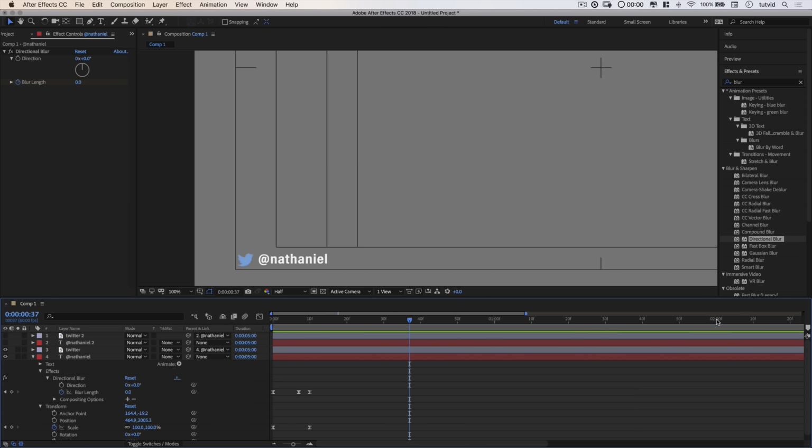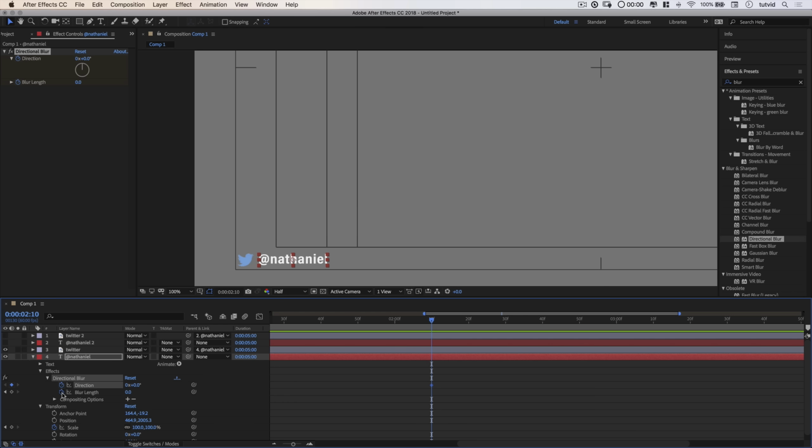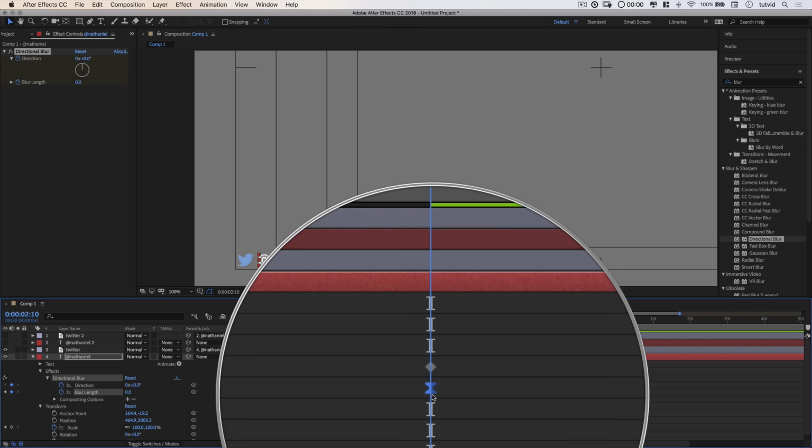So let's move about 2 seconds down our timeline to maybe 2 seconds, 10 frames, right down here. And I want to add a few more keyframes. Let's drop a keyframe here for the direction of the blur. Let's drop another keyframe for blur length. By the way, I'm not going to select the stopwatch in this case because we already have activated animation on this little parameter. If I hit the stopwatch, it's going to get rid of the keyframes we made. So we want to use the new keyframe button here. You can see we dropped the keyframe there.